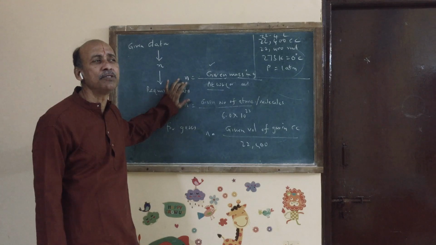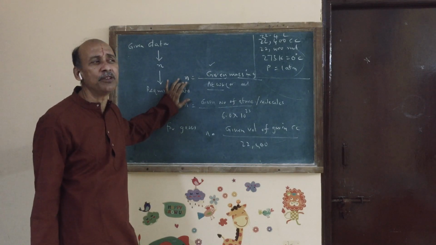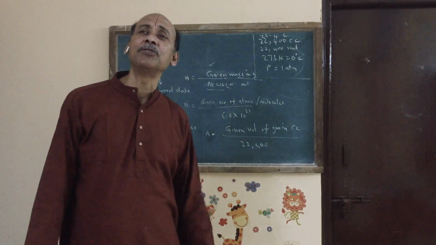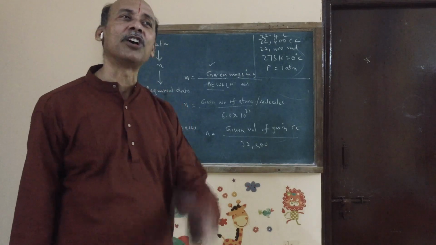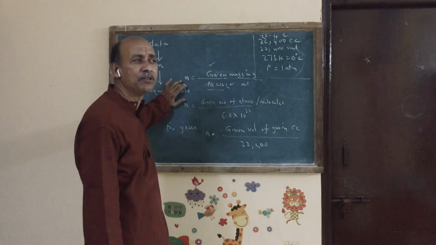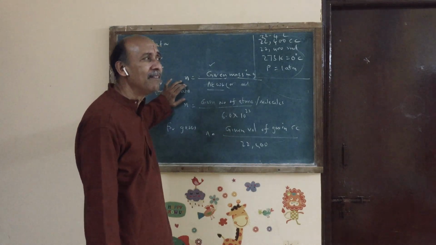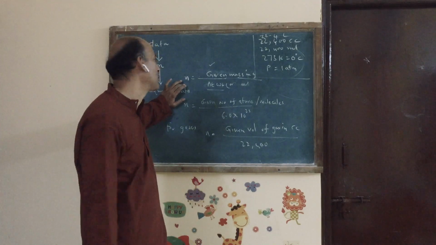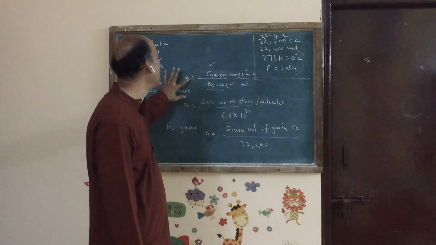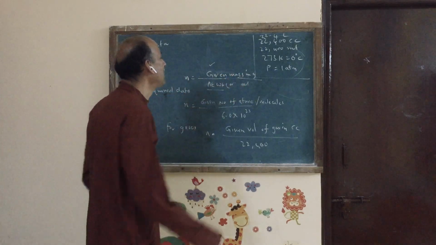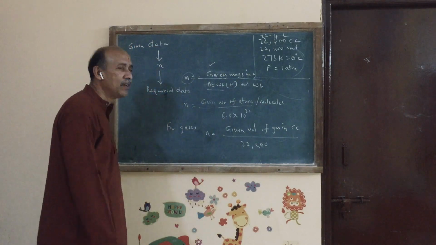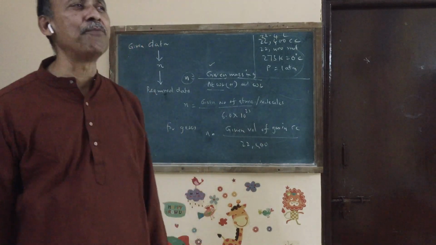because mole is a term that can be used for atoms, that can also be used for molecules. For example, human being is a term that can be used for ladies, gents, and also others. So number of moles, or mole, is a very general term that can be used for atoms or molecules. You should examine whether they are asking about atoms or molecules. Okay, given mass in grams divided by atomic weight will give you number of moles of atoms. Given mass in grams divided by molecular weight will give you number of moles of molecules. Number of moles of molecules is sometimes called gram moles.